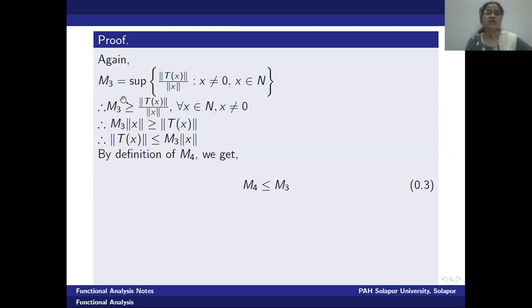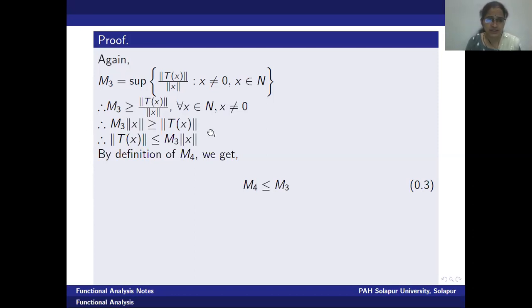Therefore, m3 is greater than or equal to an arbitrary value of the set norm t of x upon norm of x for all x in n, provided x is not equal to 0, right? As x is not equal to 0, let me shift this norm of x to the left side. Therefore, we get m3 norm of x is greater than or equal to norm t of x. Let me rewrite the equation as norm t of x is less than or equal to m3 into norm of x.